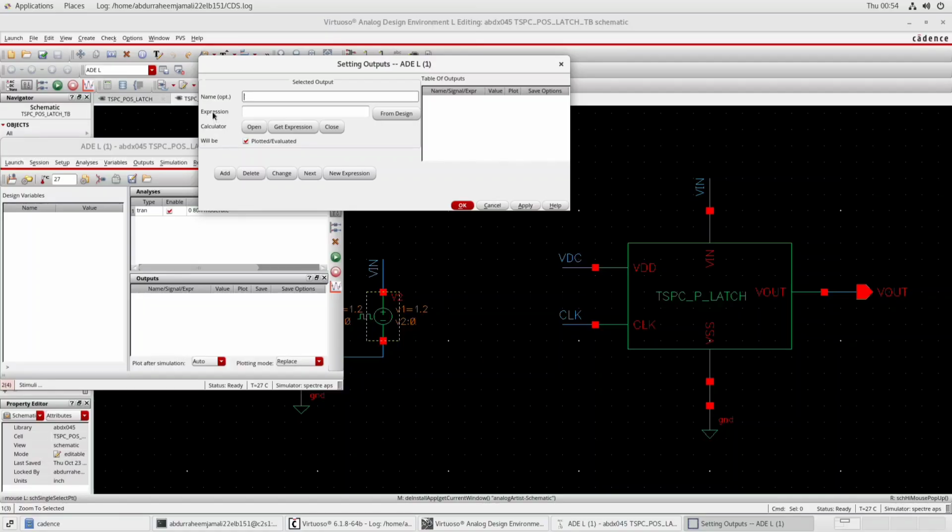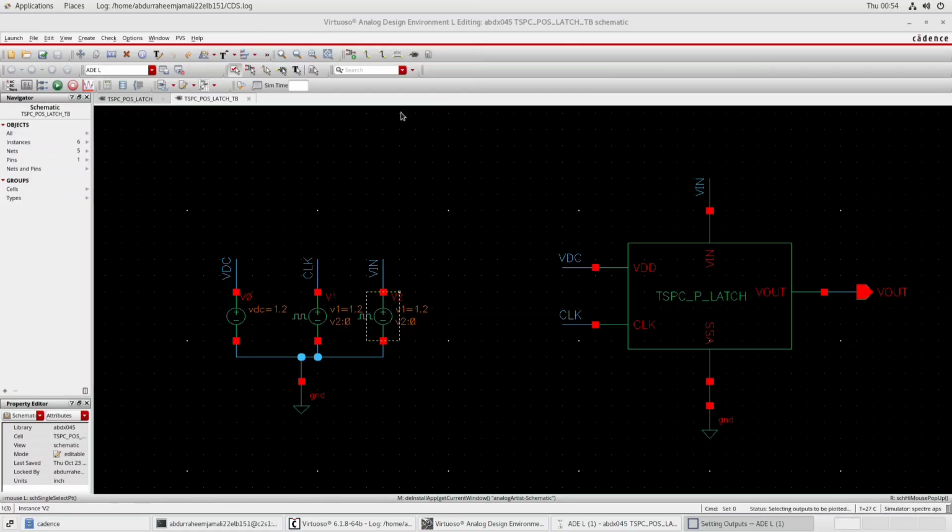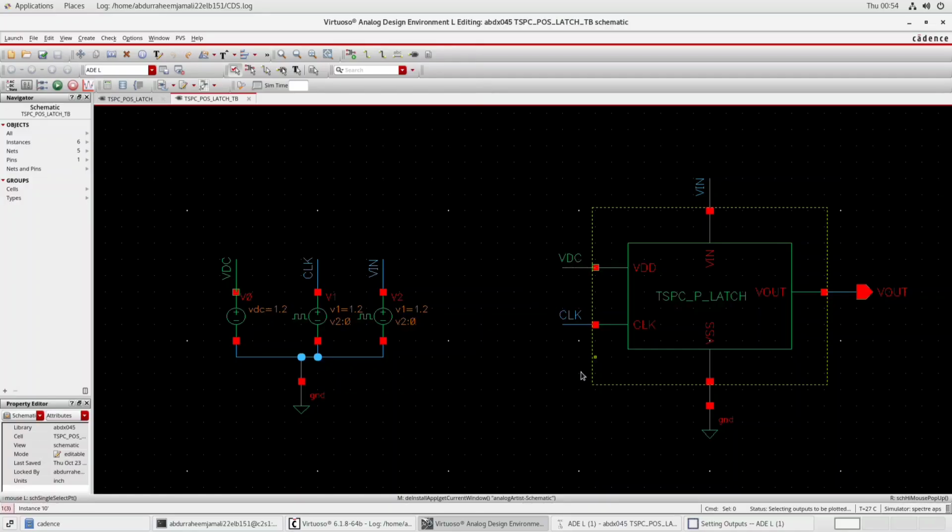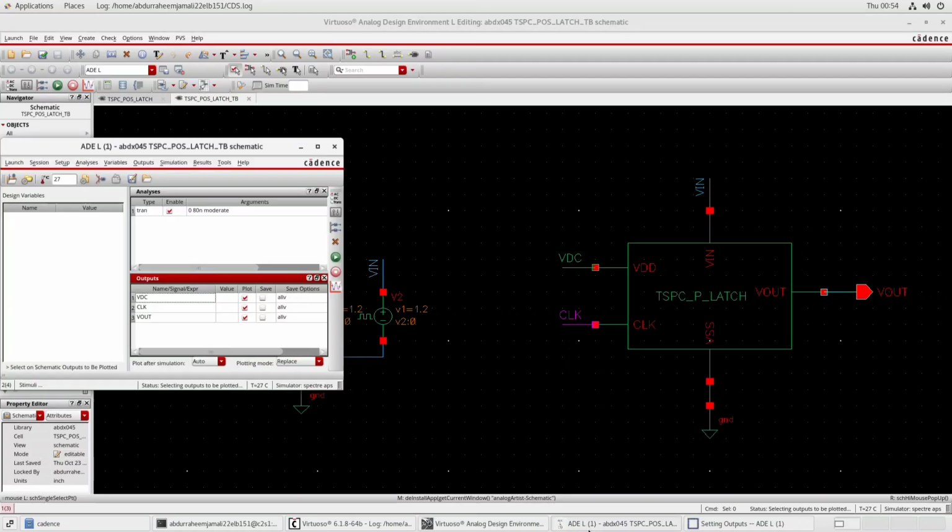After that, in the expression part, I will click on from design, and here I will select VDC, then move the cursor towards clock, click on clock CLK, then click on Vout, and now click on the ADEL tab. I can see that we have these three things selected: VDC, clock, Vout.